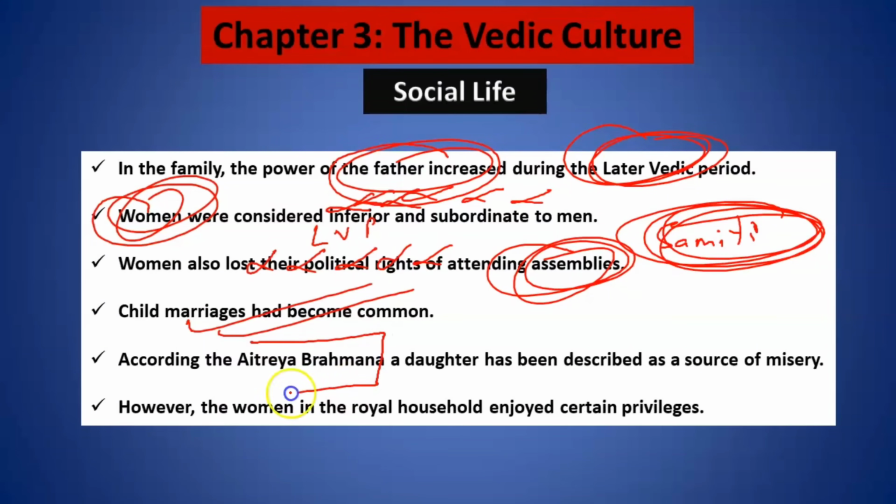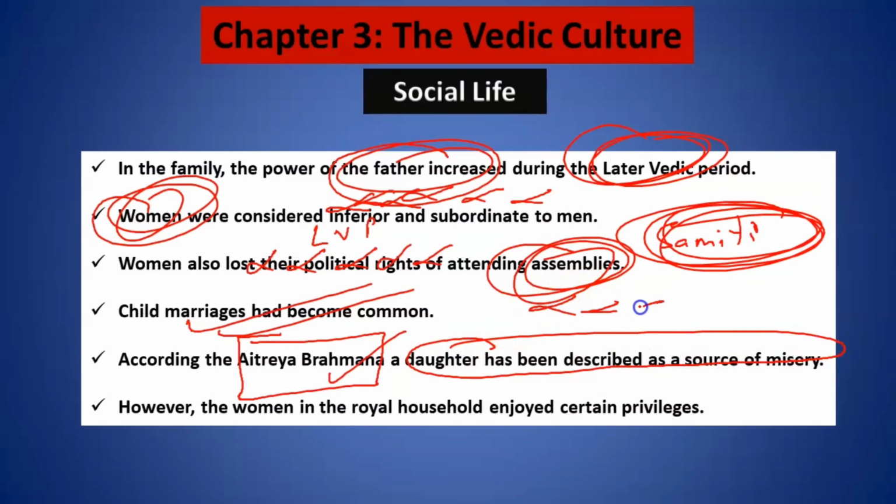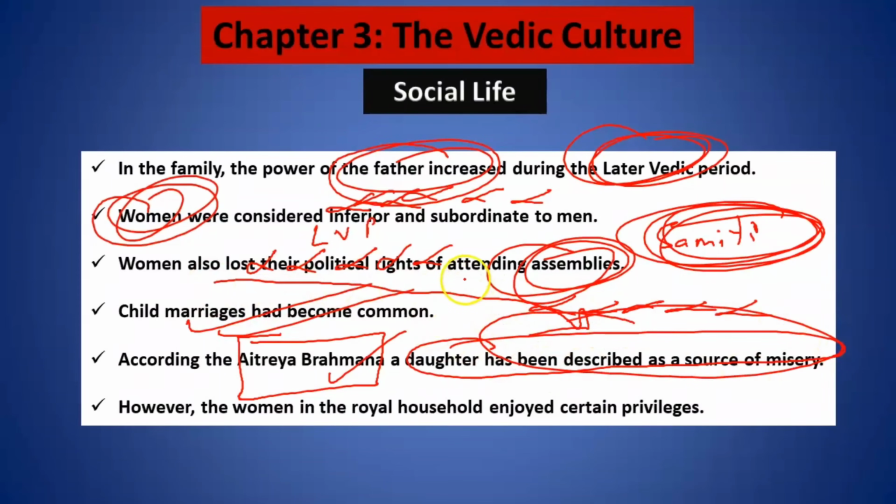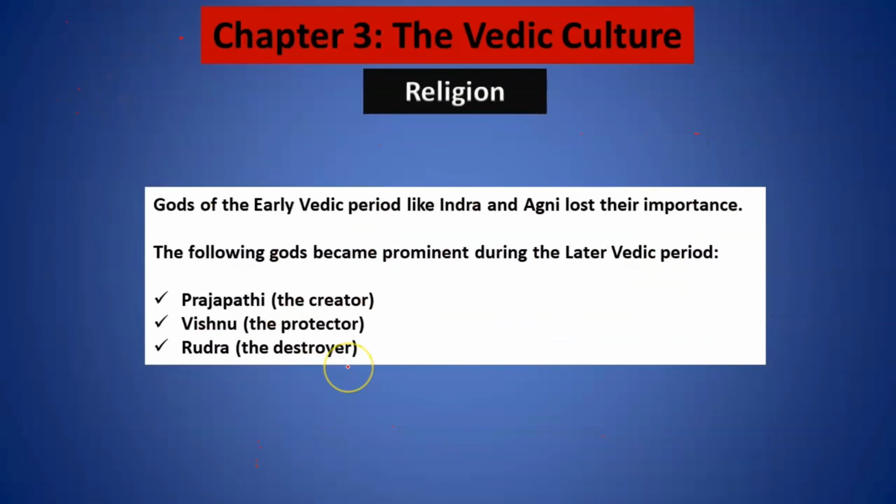And it's written in the Aitareya Brahmana that a daughter has been described as a source of misery. So the women lost their respect during the later Vedic period. It is not that women were not treated equal to men from the beginning; this happened from the later Vedic period. But in certain households, such as the royal families, the women were still enjoying their rights. All right, I hope this point is clear.